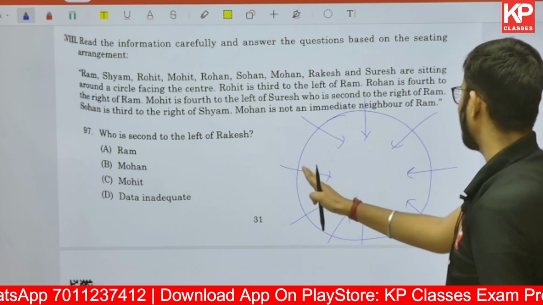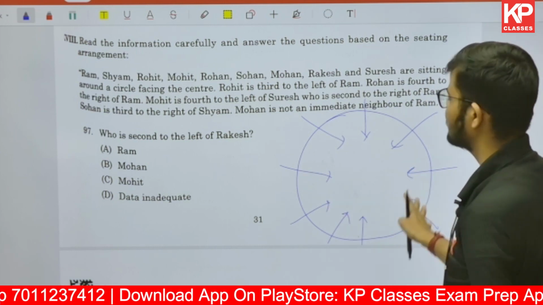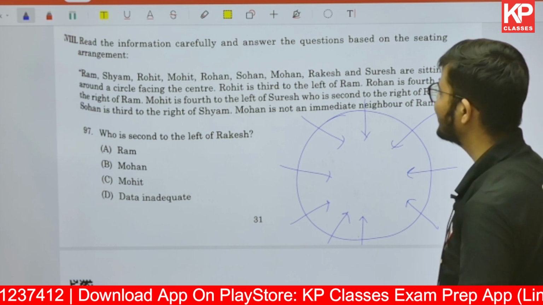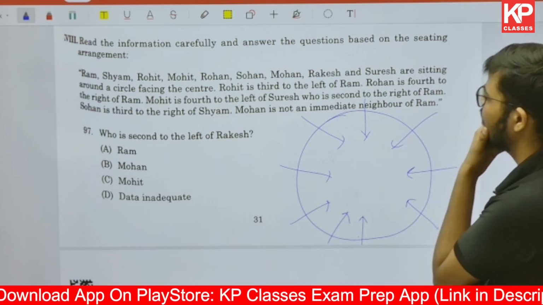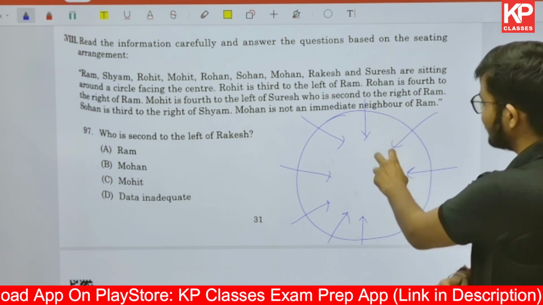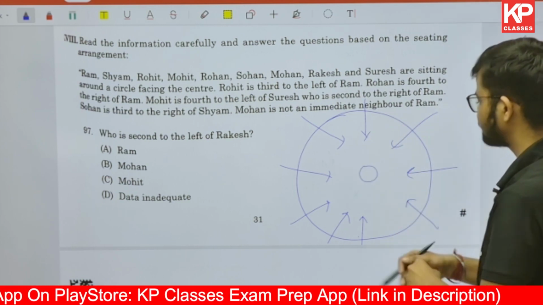3 and 1, 2, 3, 4, 5, 6. 3 and 6, 9. Right? Now it says Rohit is... now starting from the first point. Tourists are sitting around a circle facing the center. They all are facing the center. This is also given. Right?